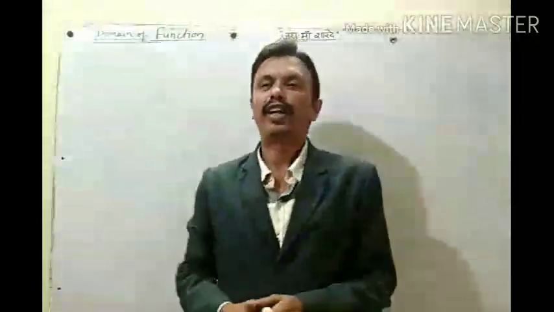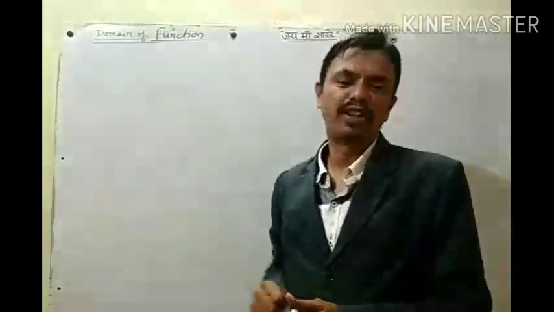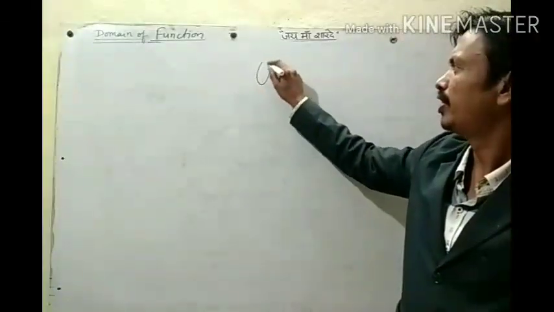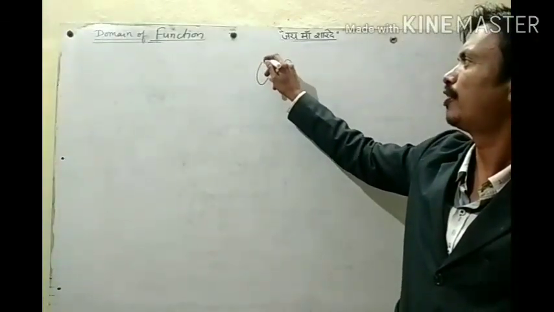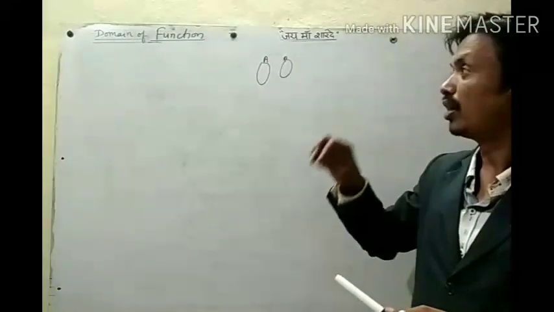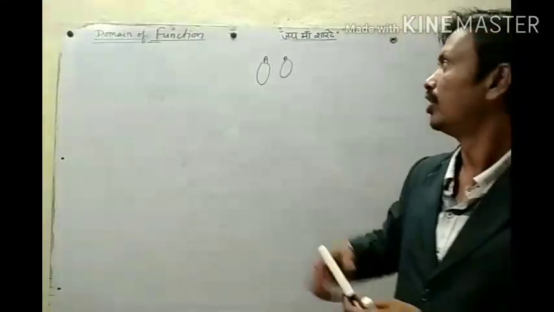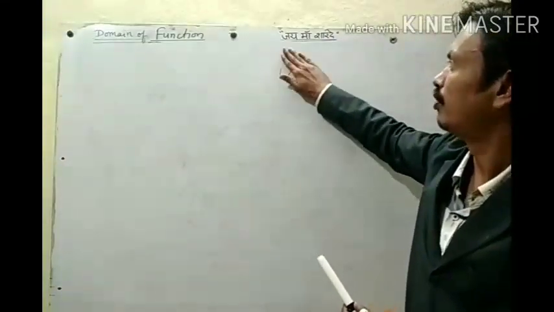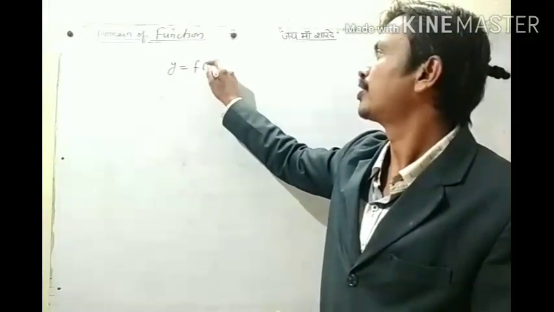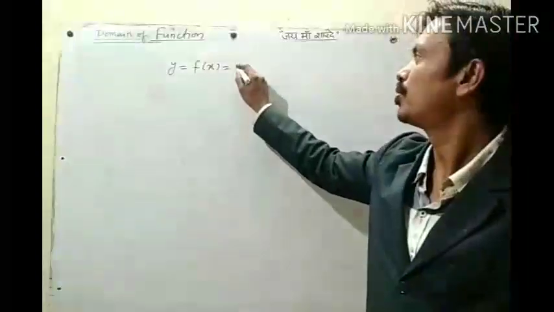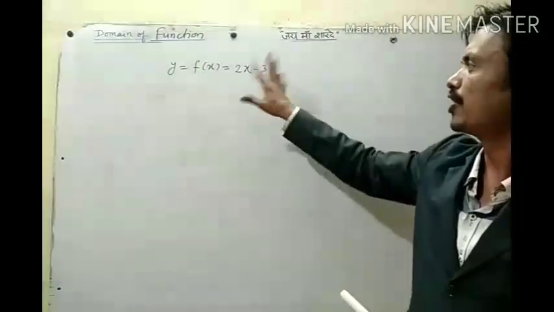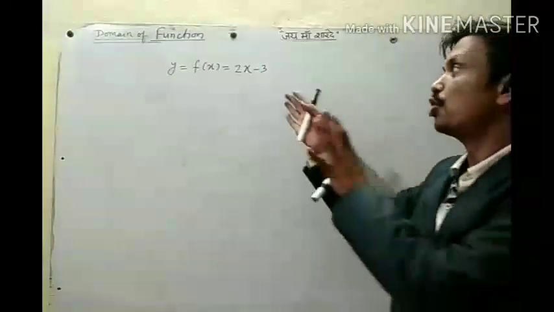Now we will discuss the domain of a function. If two sets are given and we define a function from A to B, then the complete set A will be your domain. But if a function is given and sets are not given, the function is in the form y equals f of x. f of x can be, suppose, 2x minus 3. So if this function is given, then what is its domain?